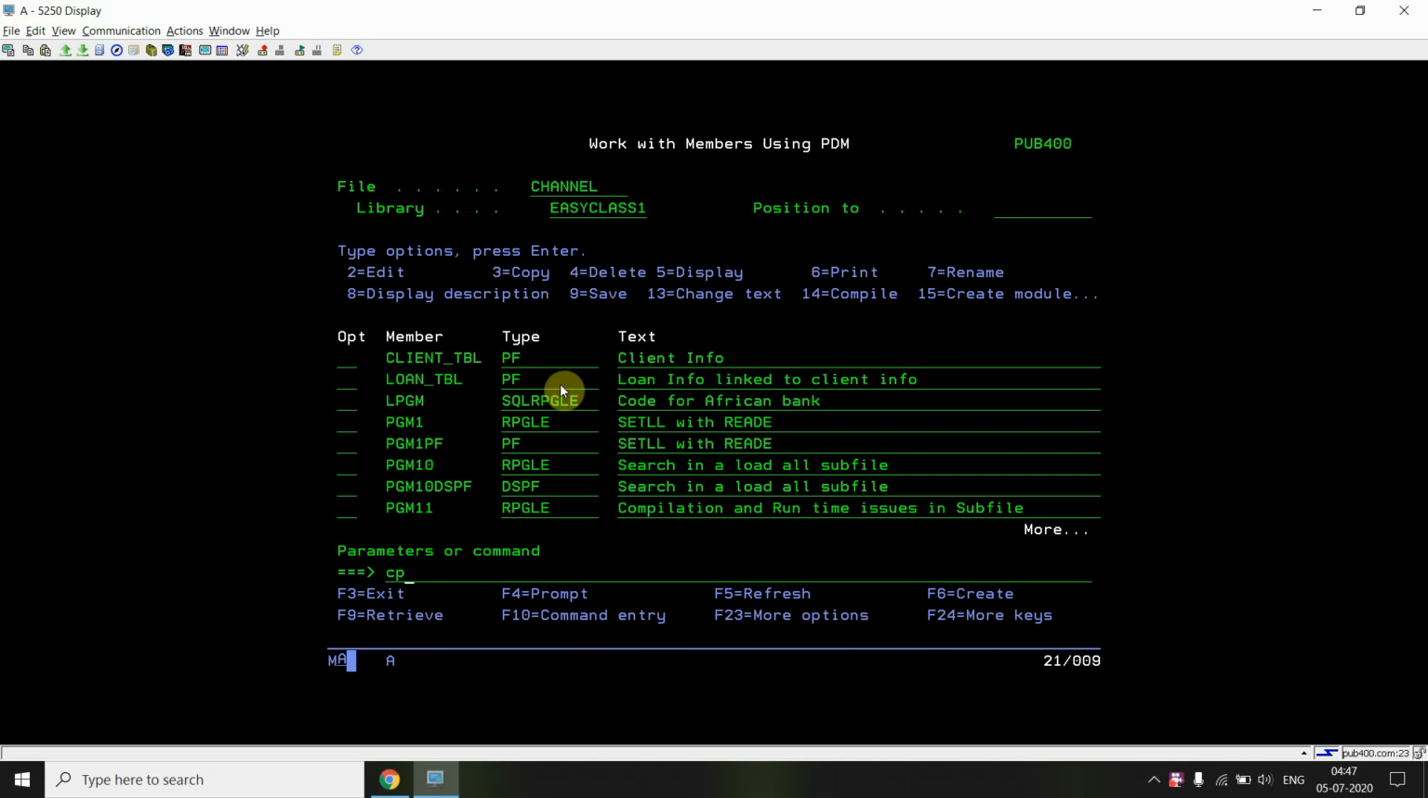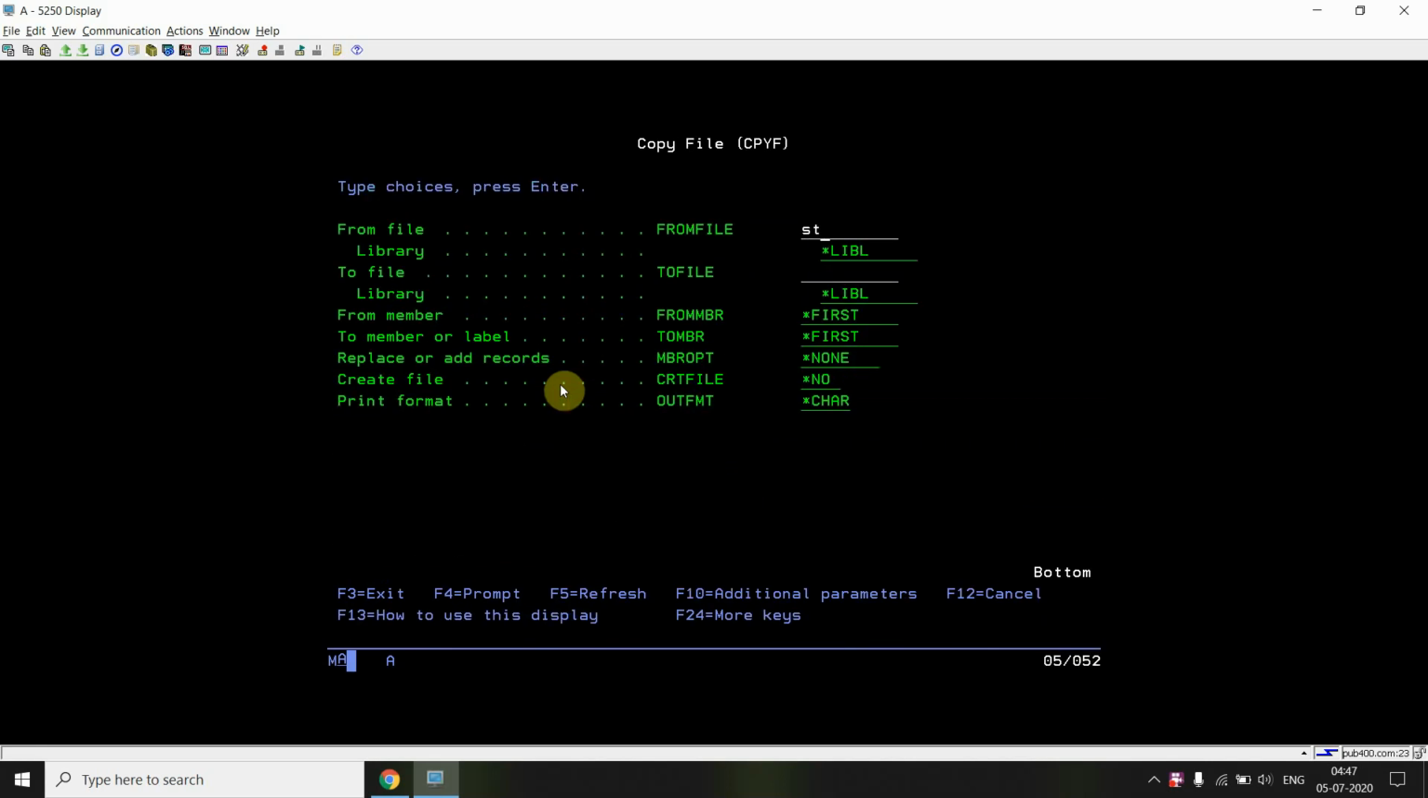Now if I copy some records to the file student1, to file student from student1.